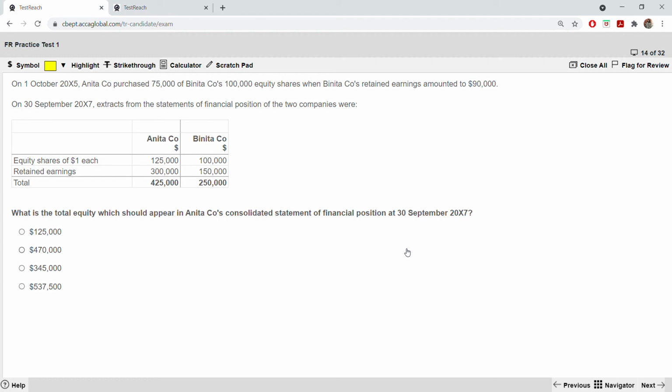So another similar type of question came. This is for total equity, which we were asked for cost of sales and inventory. On 1st of October 2005, Anita purchased 75,000 of Benita's 100,000 equity shares when Benita's retained earnings amounted to 90,000 on 30th September 2007. That is after 2 years. The extracts from the financial statements are given. What is the total equity which should appear in Anita's consolidated statement of financial position at 30th September 2007?